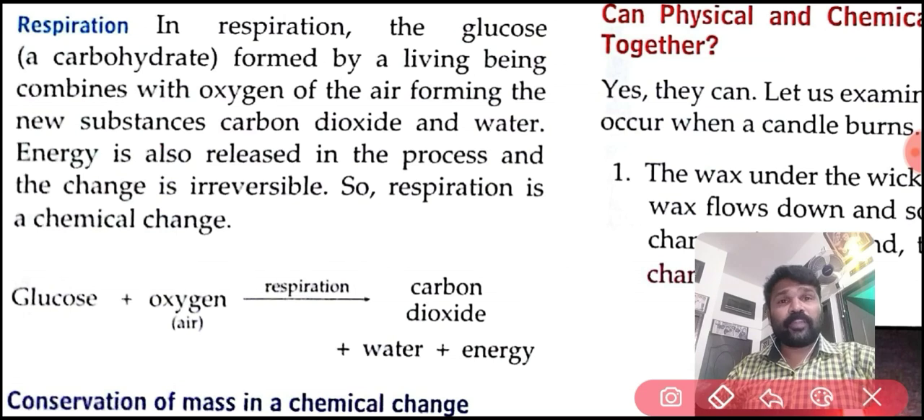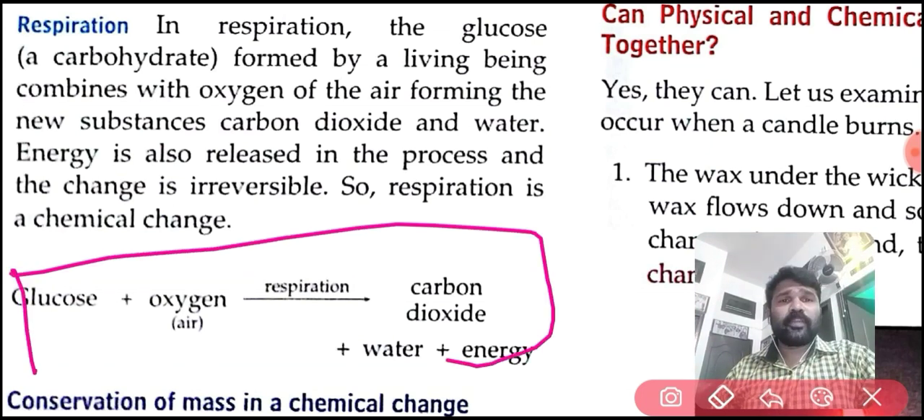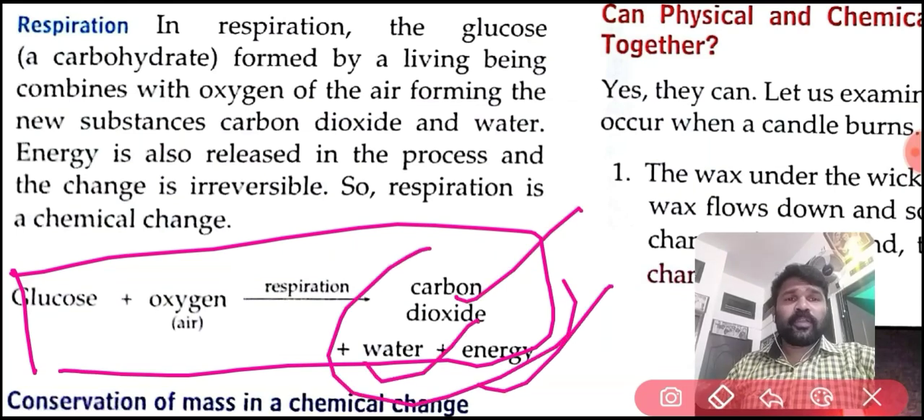Respiration is a chemical change because new substances are forming here. Here the chemical equation is given: glucose plus oxygen gives carbon dioxide, water and energy. Clear? So new substances are forming, it cannot be reversed, and this is an irreversible change. So respiration is a chemical change.